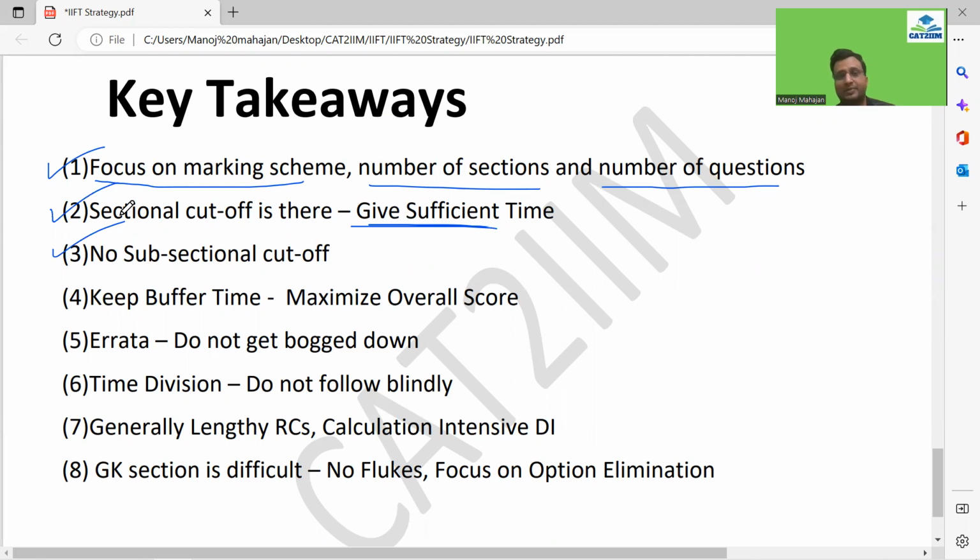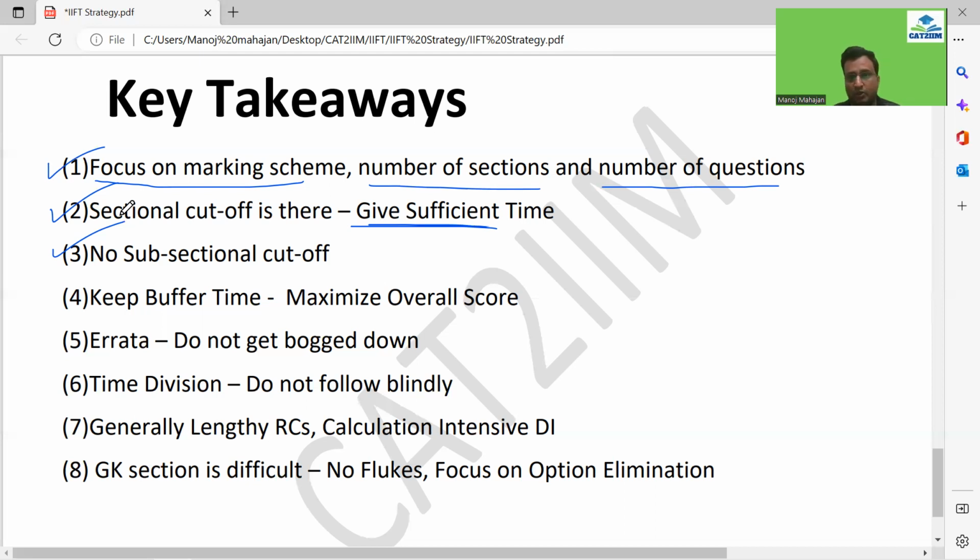DI is separate, LR is separate. We'll have the cutoffs for both the sections, right? So in that case, you can have, as of now, the current format. If I look over here, you don't have a separate cutoff for DI, separate cutoff for LR. It's a combined, right? So whatever is doable, DI is doable, LR is doable, do it, right?